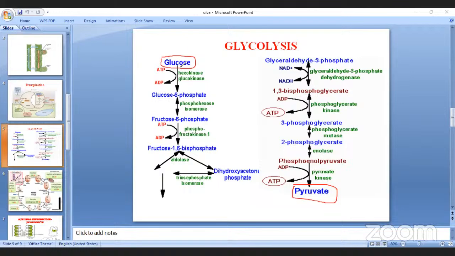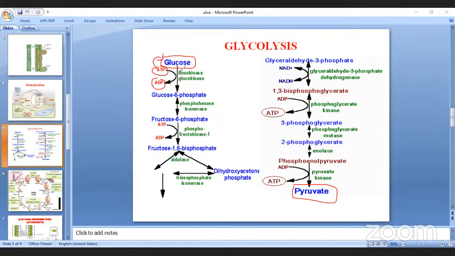First of all, the glucose phosphorylation reaction takes place. During phosphorylation, ATP, adenosine triphosphate, is converted into ADP. One of the phosphates in the triphosphate is utilized by glucose. So this reaction is called phosphorylation.